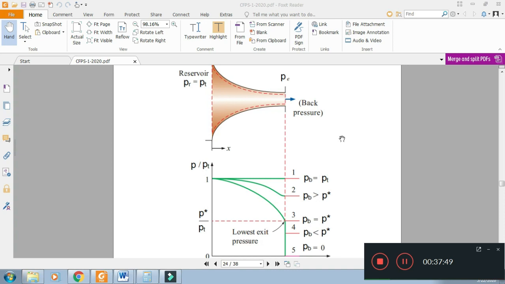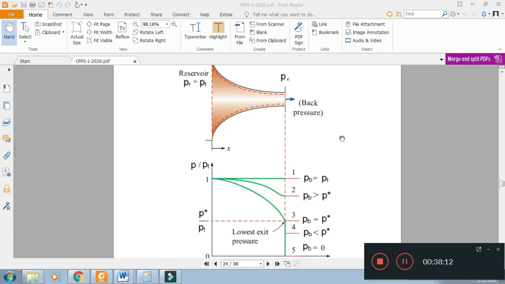So condition 4 is PB less than P star. P star is the critical pressure for the converging nozzle. The critical pressure is between 50 and 55. The back pressure is the pressure value in the downstream reservoir, that is, after the nozzle.